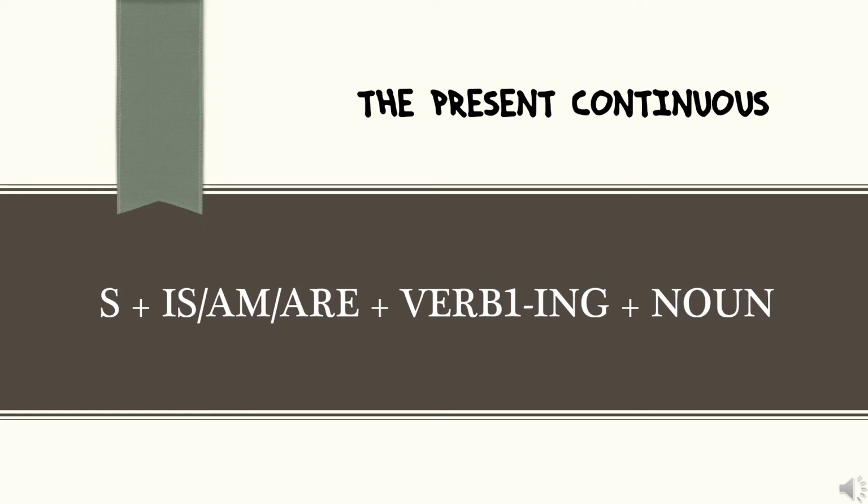Or maybe a name. Maya is. And if you use subject they, you, we, or plural, then you have to use are. They are, we are, you are. Maya and Sandy are.